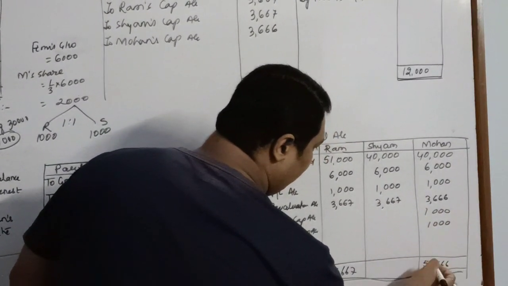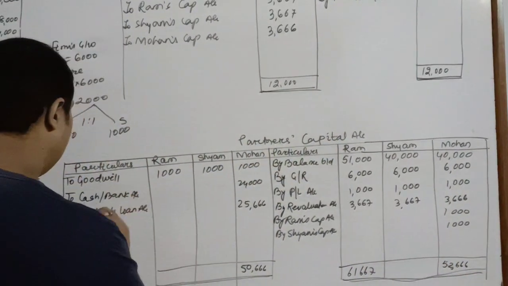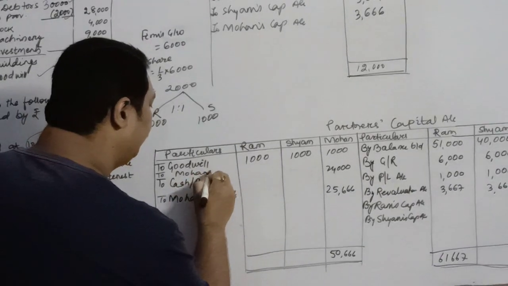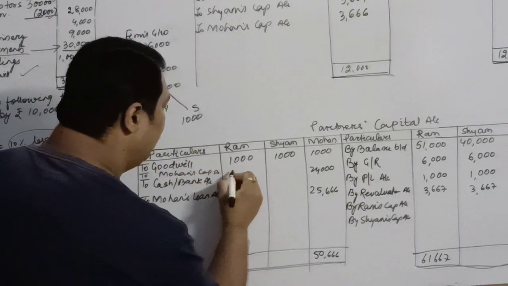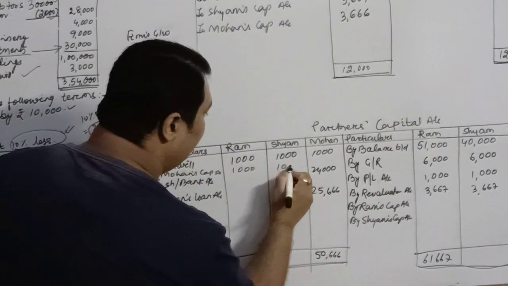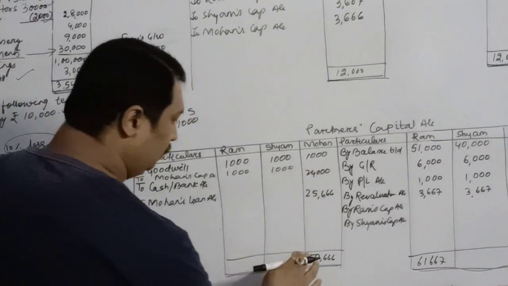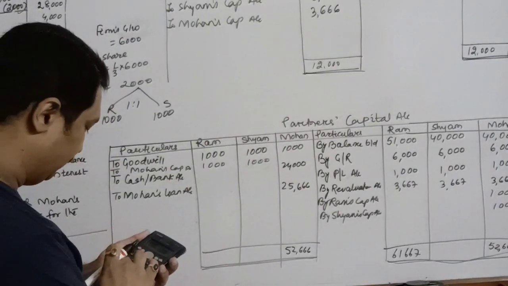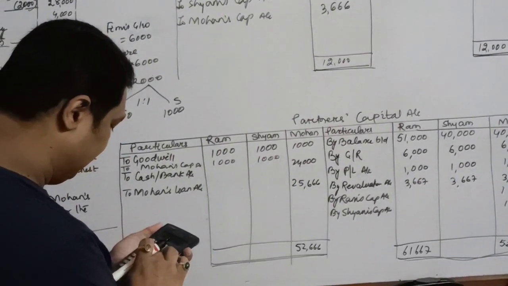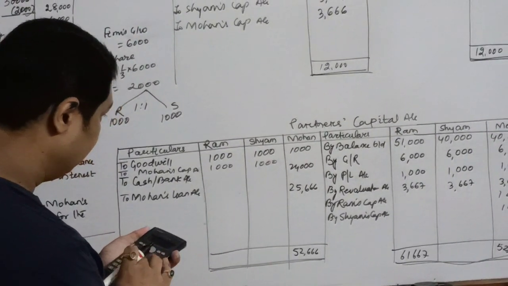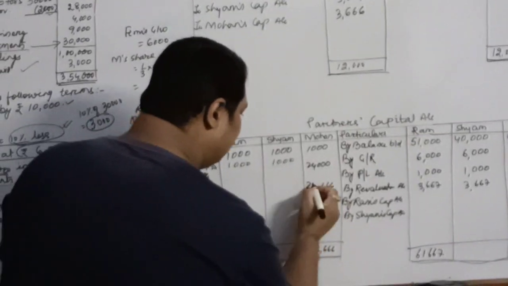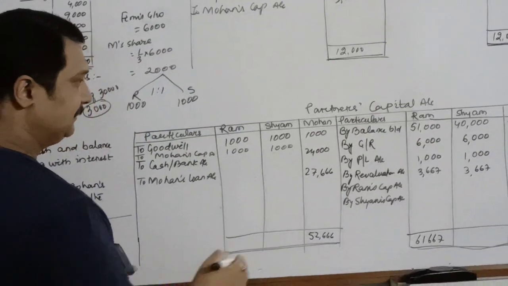So the total will be 52,666 for Mohan's capital account, with Ram paying 1,000 and Shyam paying 1,000. Then 52,666 minus 25,000, so your balance is 27,666. For Ram it is 61,667, and 61,667 minus 2,000 is 59,667.